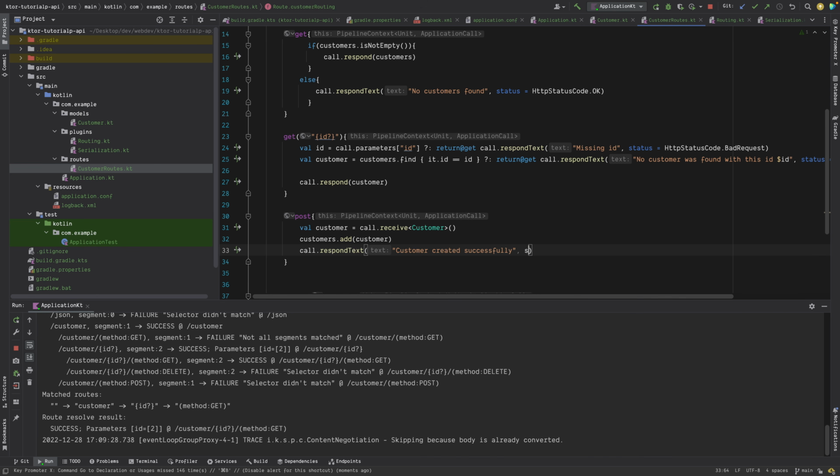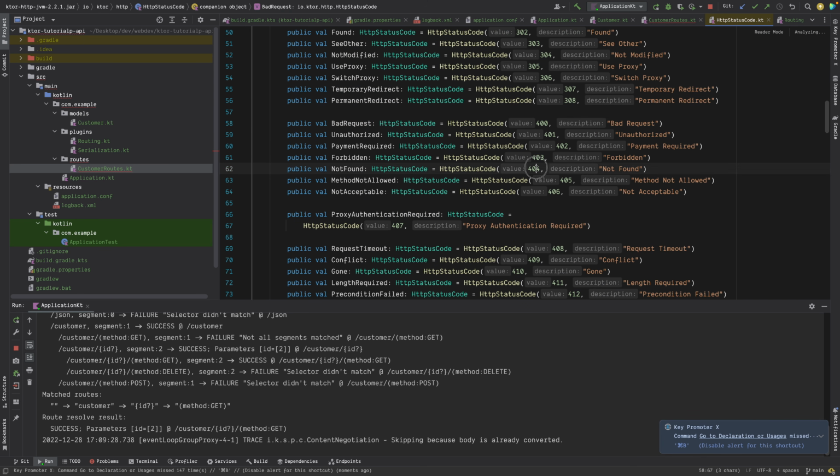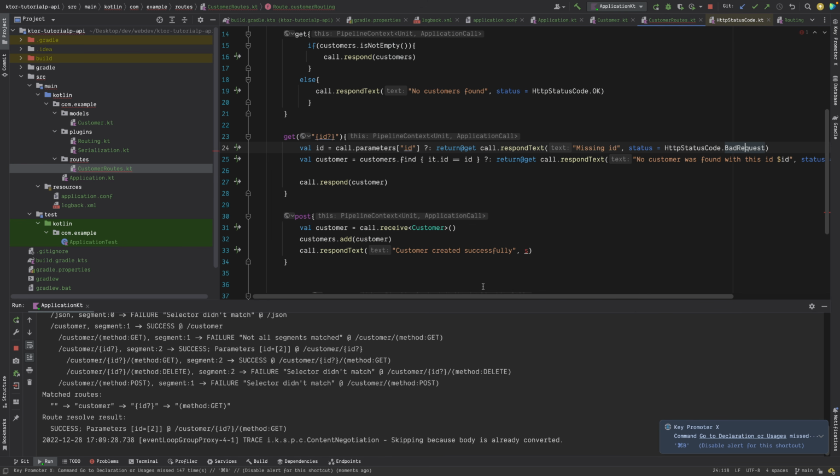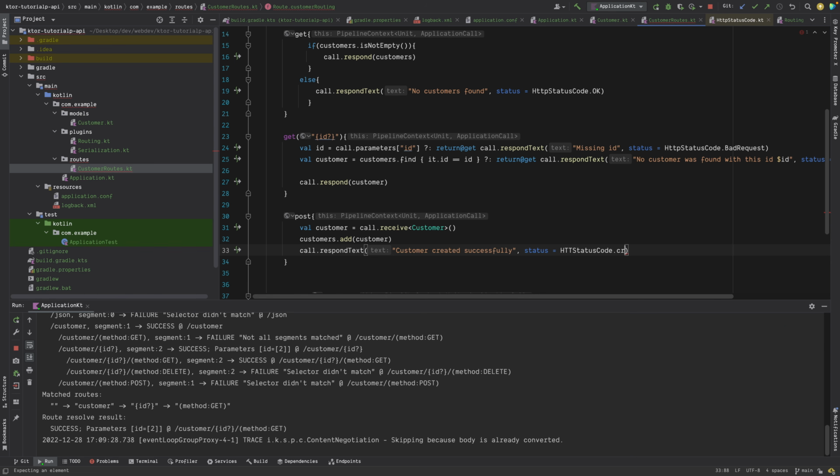For example, bad request is 400, right? And if you go, you can see what this request is. So you can see 400, right? And not found is 404, right? So things like that, you can get all this information. So we can just say HTTP status code as created. It should be like this.